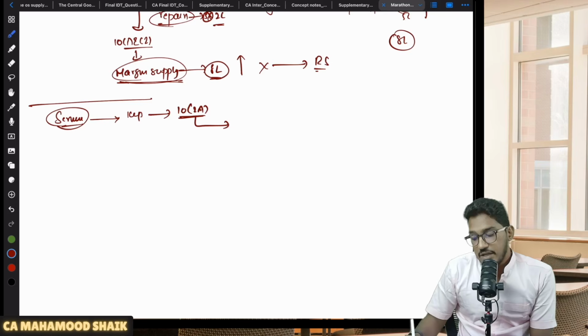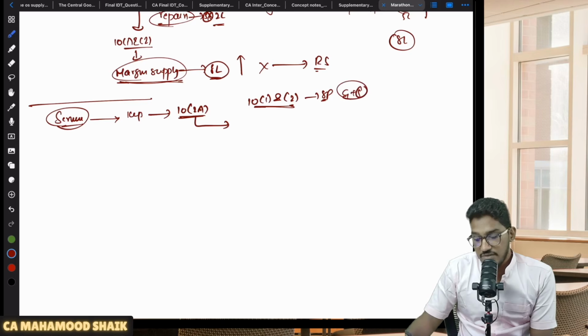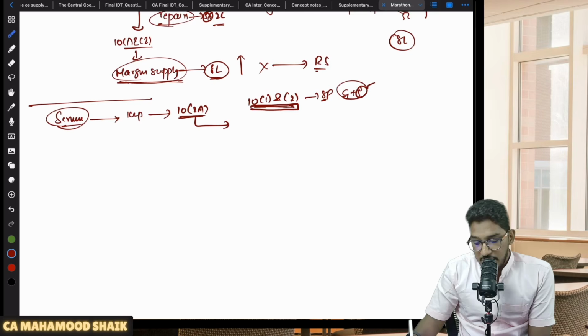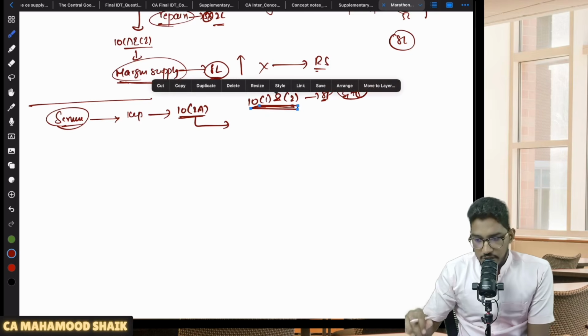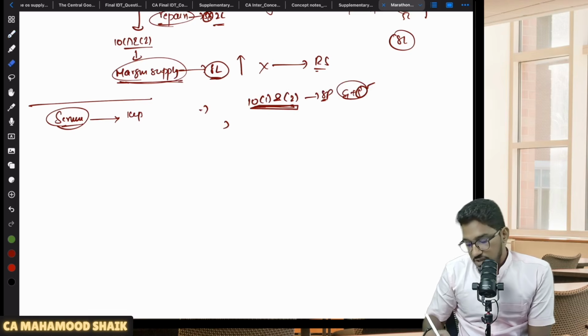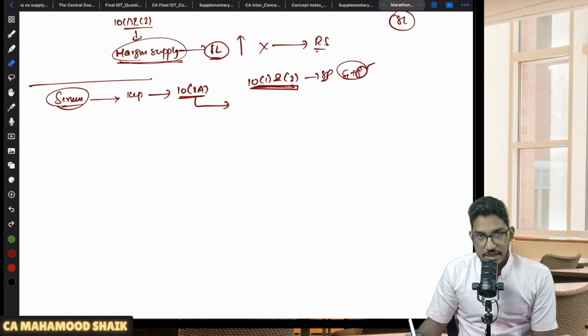So it says that if you are a person who is ineligible for composition scheme under 10 subsection 1 and 2, might be you are only a service provider, or you are making supply of goods as well as services where your service component is more than marginal supply. So because of some reason, if you are ineligible for composition scheme under 10 subsection 1 and 2, no need to worry, we will give you one more scheme. You can come and claim the composition scheme under 10 subsection 2A.